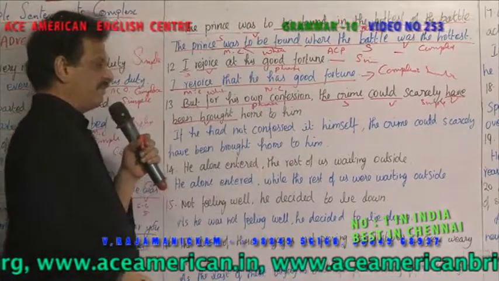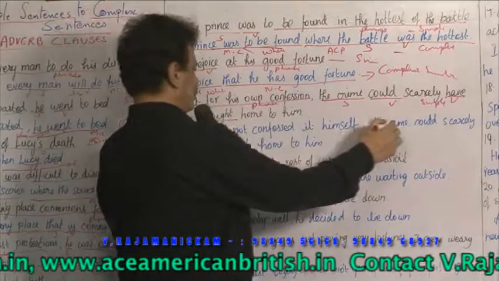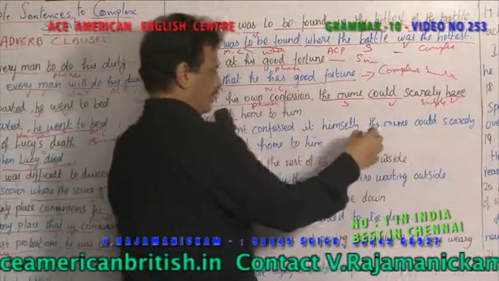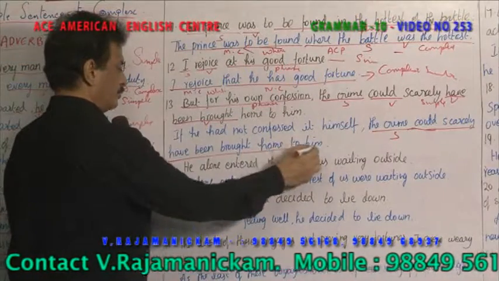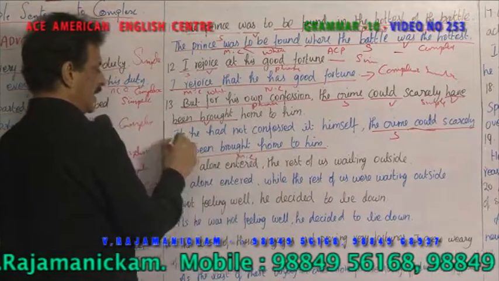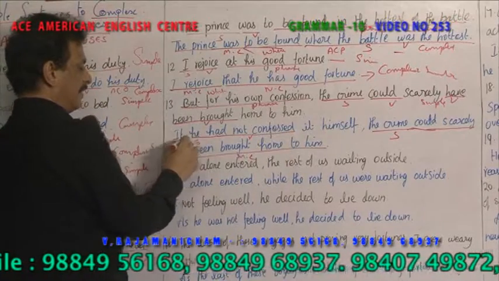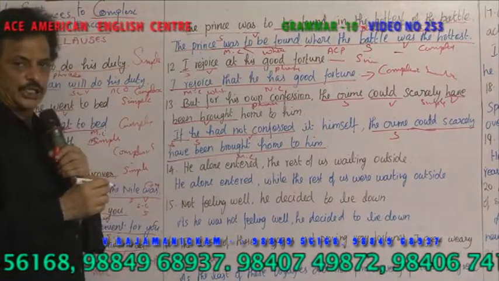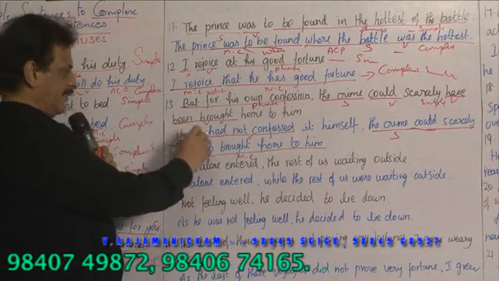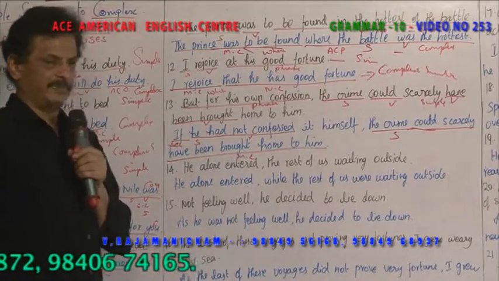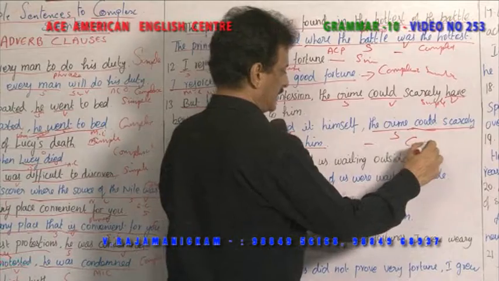If he had not confessed it himself, if he had not agreed that he has made a mistake, the crime could scarcely have been brought home to him. The crime is the subject, so the crime could scarcely have been brought home to him is the main clause. If he had not confessed: he is the subject, had not confessed is the verb, and if is the subordinating conjunction of condition. Because if is there, this sentence depends upon the main clause. So this is a subordinate clause, and this becomes a complex sentence, right?